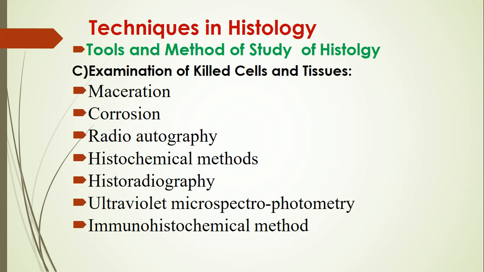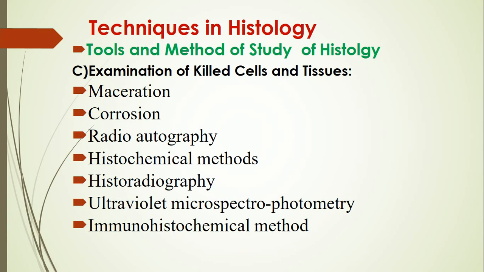Now then third, radioautography. In this technique, radioactive precursors are applied to tissue for determination of their location in cells and tissues. These substances are called labeled substances. The commonly used substances are carbon, hydrogen, then lithium or iodine. They are visible in both light and electron microscopes.